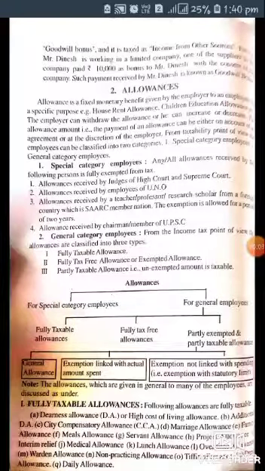Next is allowances. An allowance is a fixed benefit given by the employer to the employee for a specific purpose. For example, house rent allowance, children education allowance. The employee can withdraw the allowance, or increase or decrease the allowance amount.